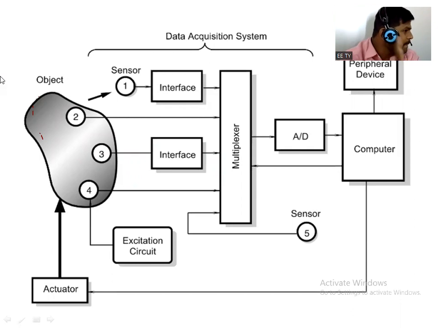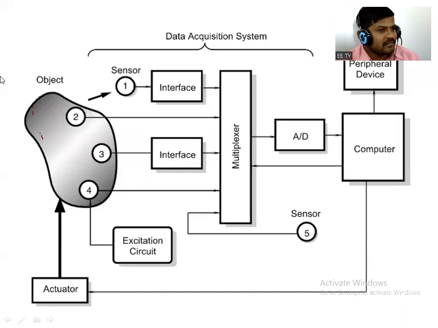Consider the meaning: in the object, suppose liquid material, if we want to feed that sensor into that object, right? So it is in the object. On the object means on the surface of that object, depending upon that object.